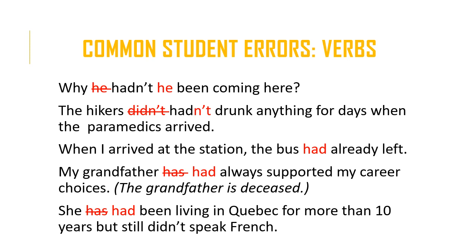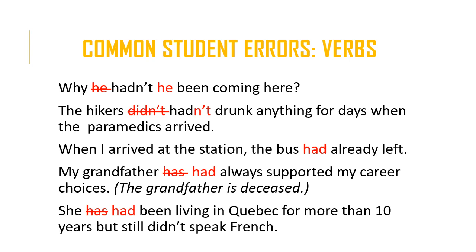All right, in the last example, it originally read, she has been living in Quebec for more than 10 years, but still didn't speak French. Okay, so obviously we have here two actions in the past. We have not speaking French, and then we have living. And because living happened prior to not speaking French, in the sense that you're saying that this activity was going on before that activity or the lack of occurred.